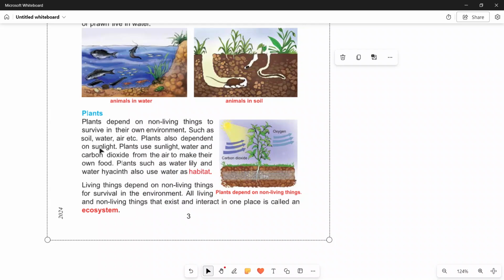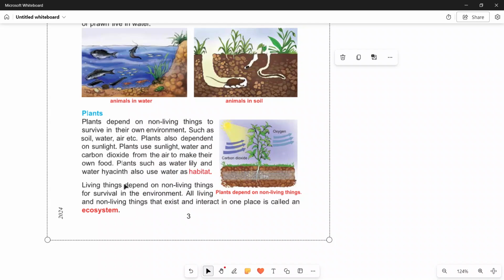If any plant makes its food, it needs four things: soil, water, air, and sun ray. The most important are water and air. There are many components of air, one of which is carbon dioxide. Carbon dioxide is needed by plants for making food.